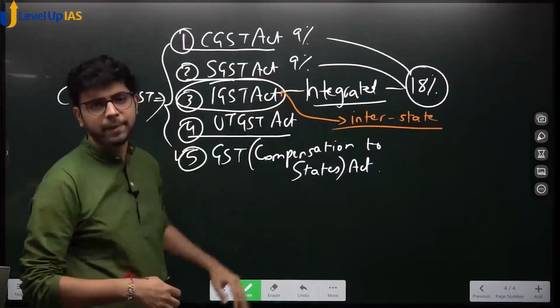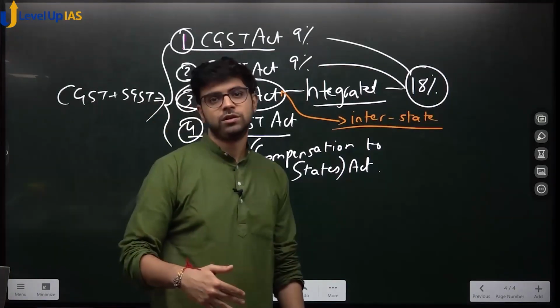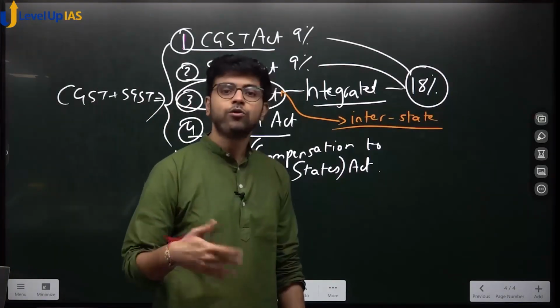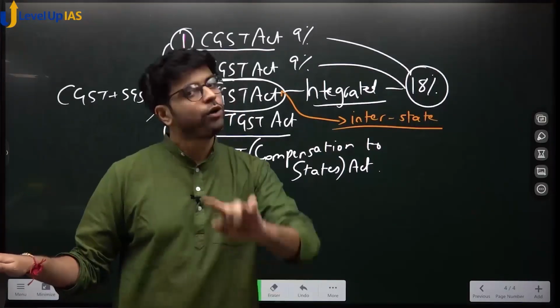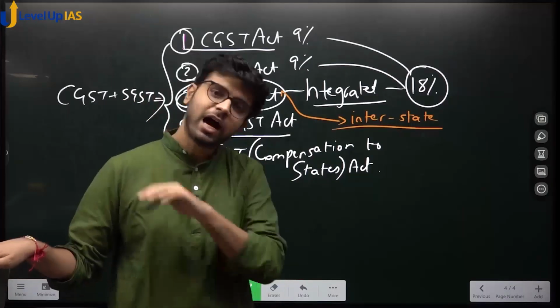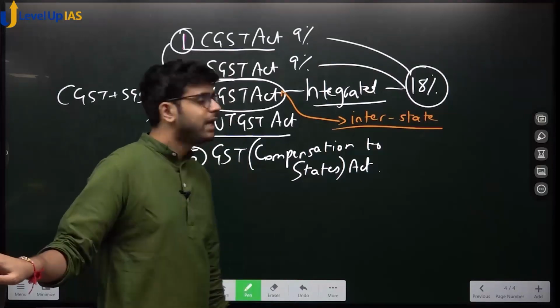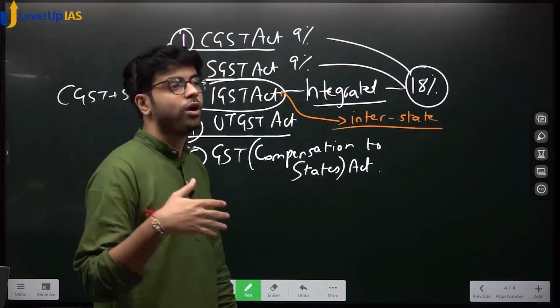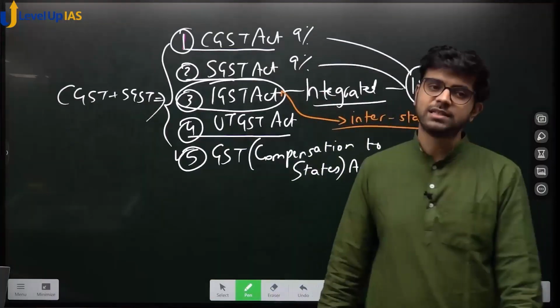When this division happened, states and center were confused about how to divide the workload. You have to assess incomes, yes or no? How to divide the workload? For example, in every one sale there are two aspects, central and state. So, should we cut the assessee in half and assess? No. There had to be a mechanism to share the assessment workload between the center and states.